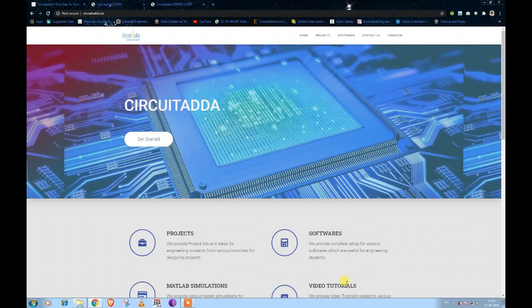Welcome to Circuit Adda. Today we have developed an online examination system, and we are planning to give it free of cost to institutions that cannot afford to develop their own online examination system.